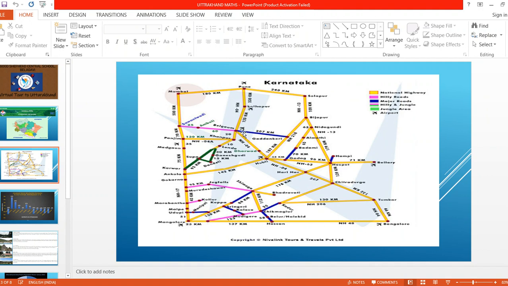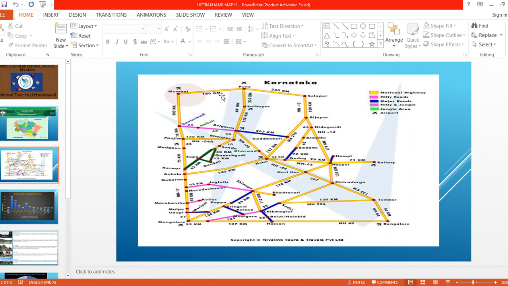And from Belgaum to Kolhapur, how much distance is it? It is 120 kilometers. Then from Belgaum to Pune, it is approximately 350 kilometers. Now, from Solapur to Pune it is 240 kilometers, and from Mumbai to Pune it is 180 kilometers.